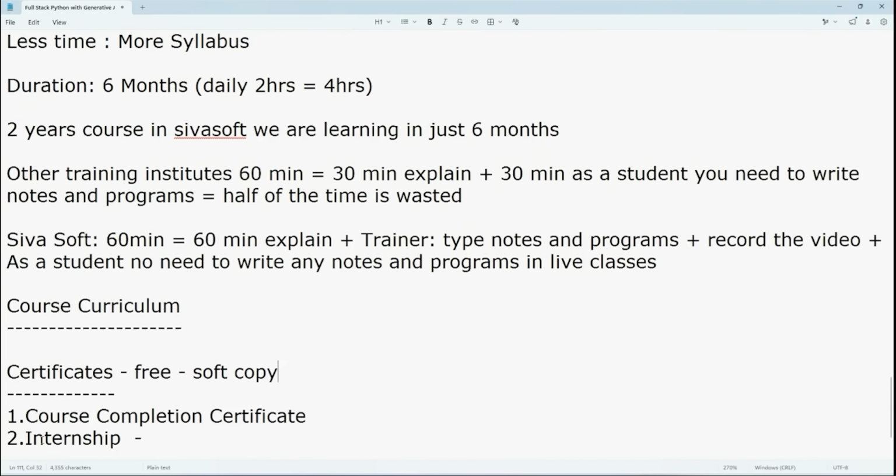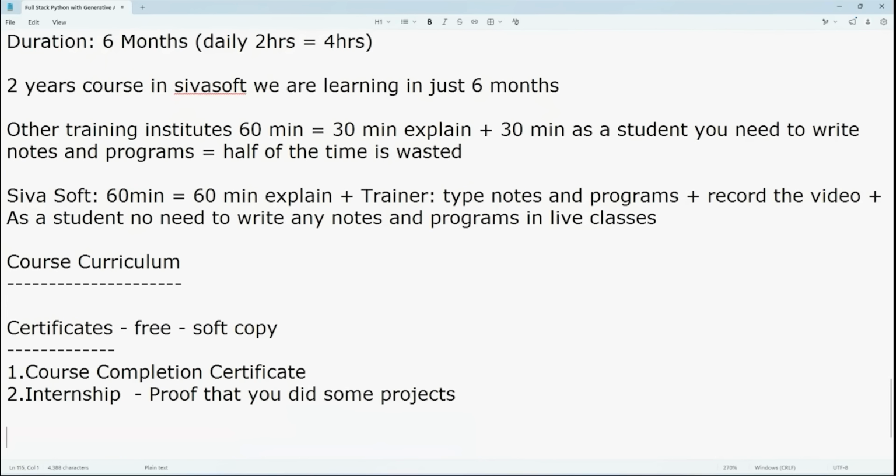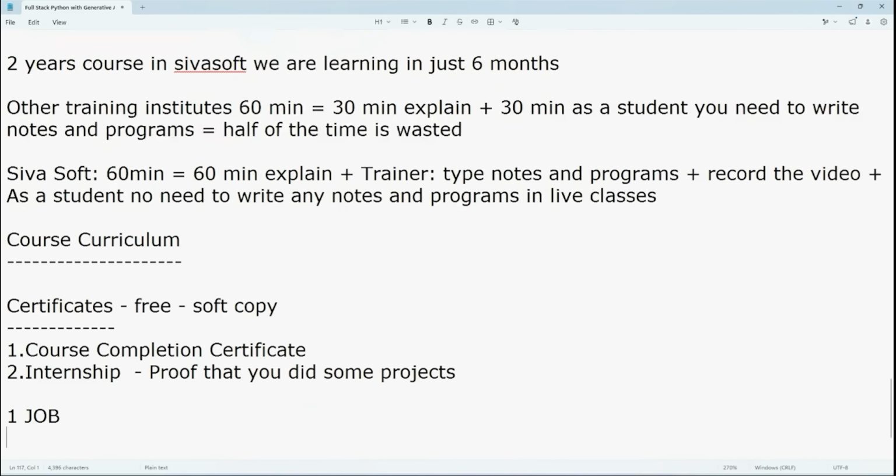Okay. So what is the biggest advantage of internship? It is something like a proof that you did some projects. See, I want to give a simple clarification. Only one job is there.